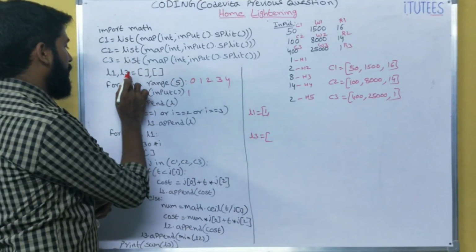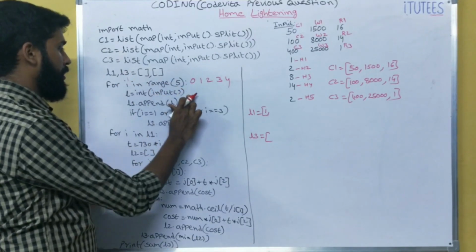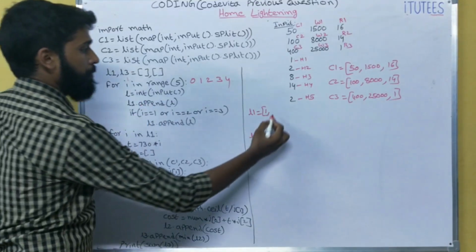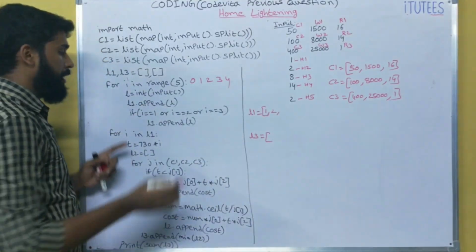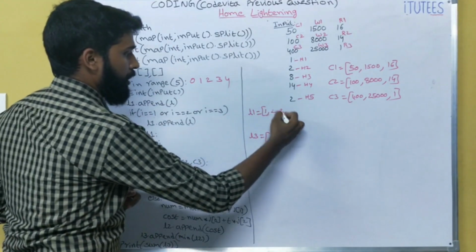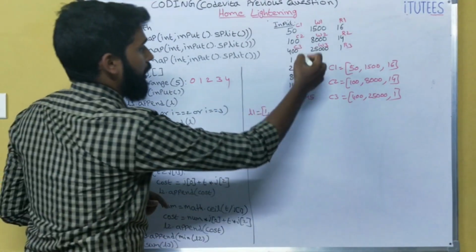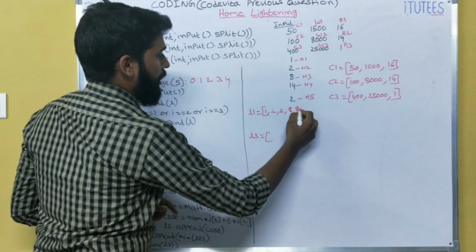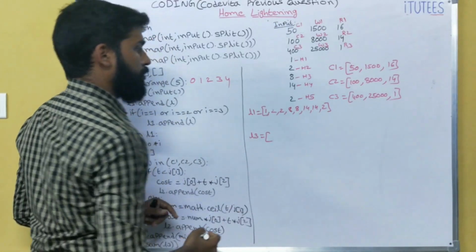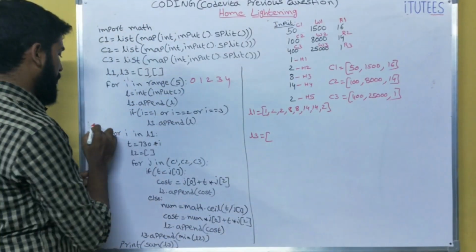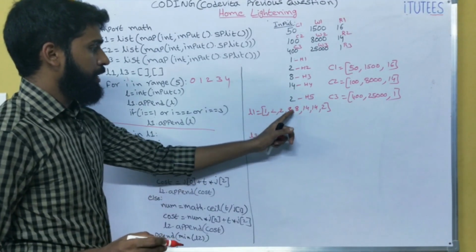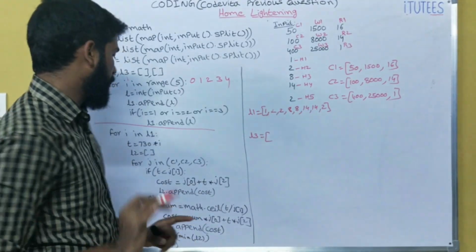In the next iteration i becomes 1. L equals int of input. What is the input here? 2. So that is appended here. In the next, we check i equals 1, so I can append 2 times. Same like that, I can append 8, 8, 14, 14 and 2. That's it. So up to this, this is the output: L1 equals 1, 2, 2, 8, 8, 14, 14, 2.